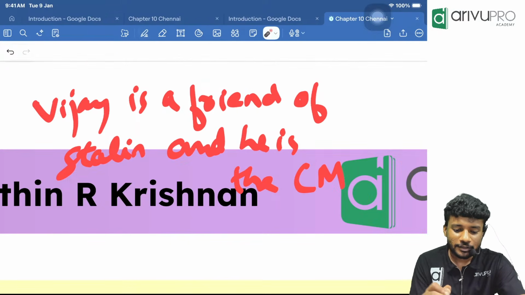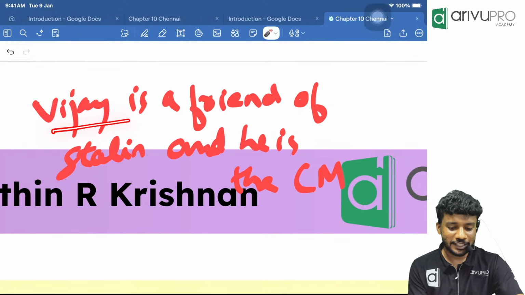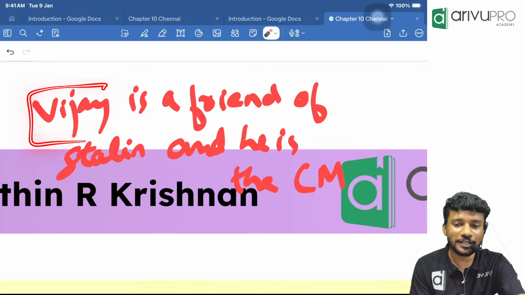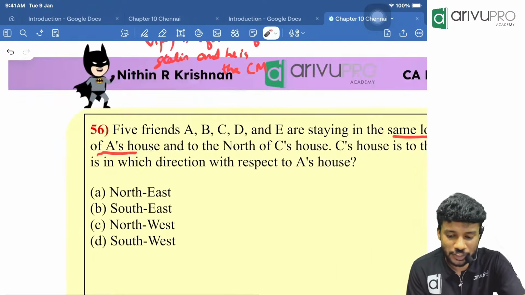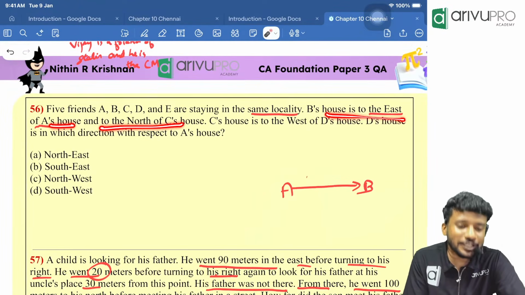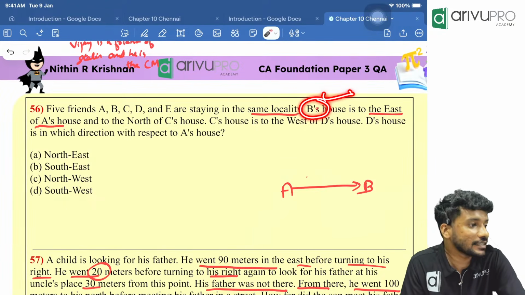Now tell me, who is the CM? Vijay is the CM because Vijay is the friend of Stalin and he is the CM means we are talking about the first person. Similarly, in this question, B's house is to the east of A's house and to the north of C's house means we are talking about whose house? The first person, B's house itself.